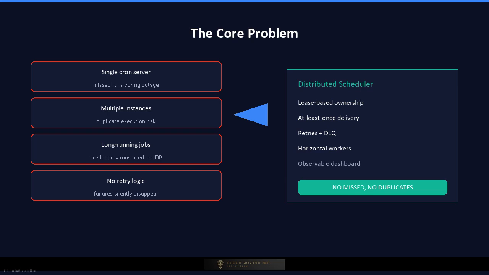If a job fails, there is no centralized retry queue, no dead letter archive, and no visibility into what went wrong. There is no horizontal scaling, no leader election, and no way to schedule one-off jobs dynamically. The business needs a distributed scheduler, a service that accepts job definitions, tracks when they are due, assigns them to workers safely, and guarantees progress even when the system is partially broken.